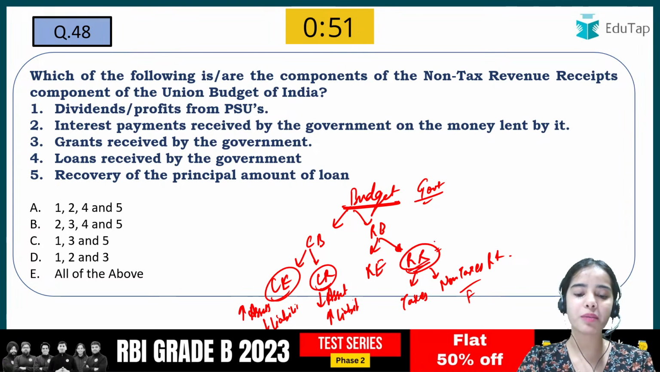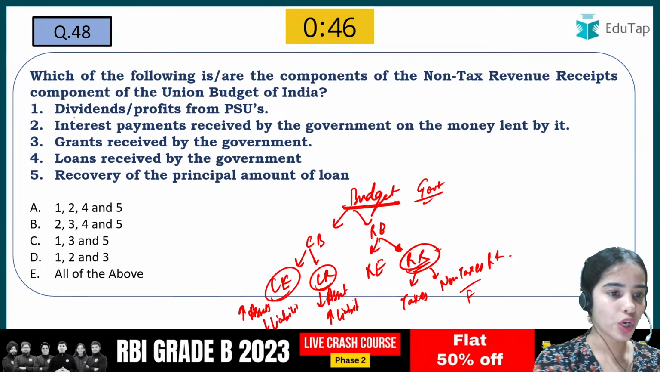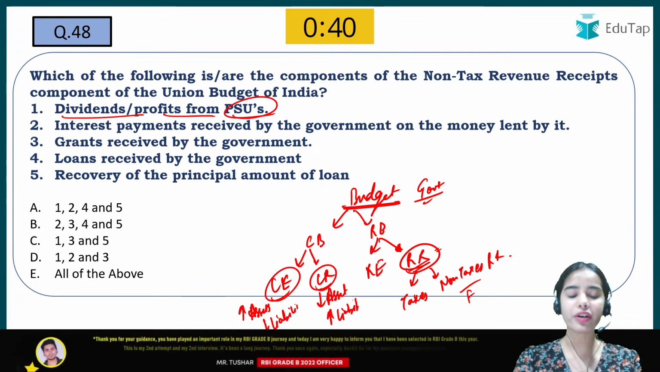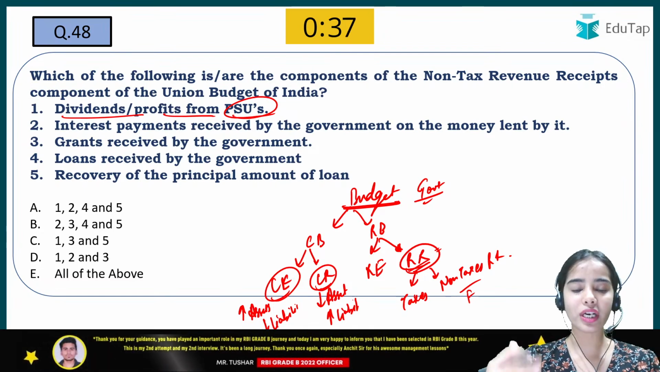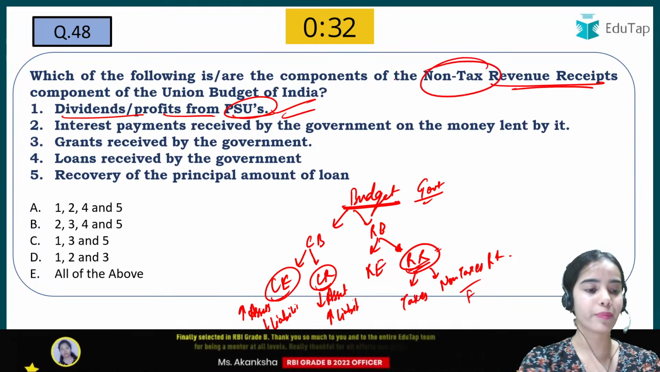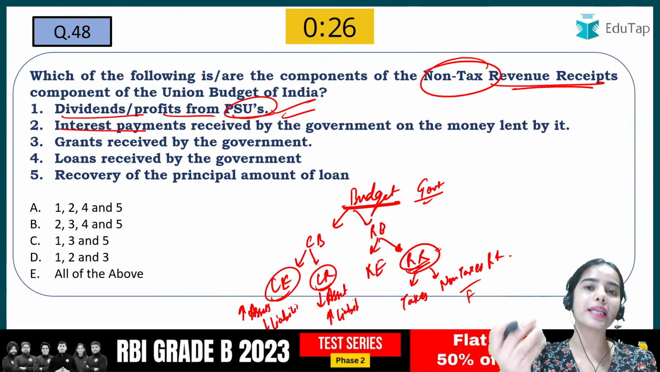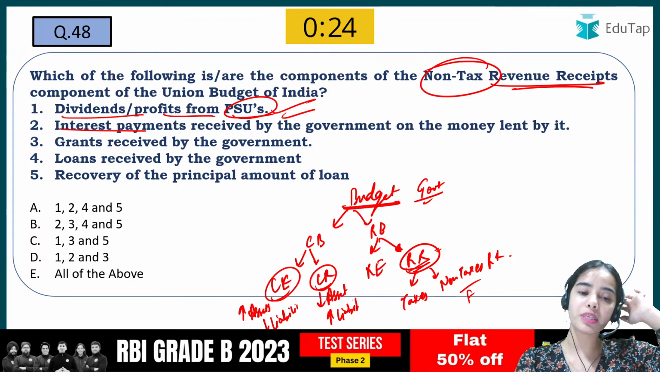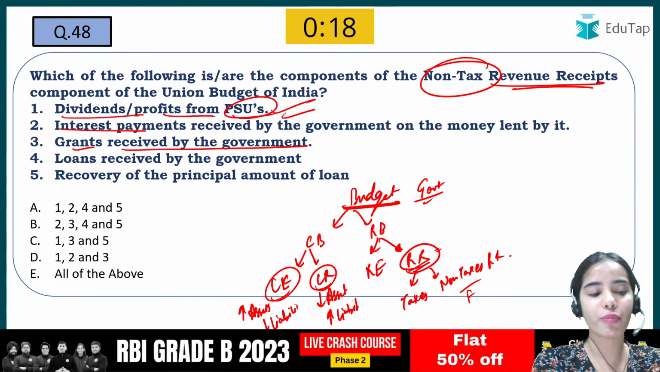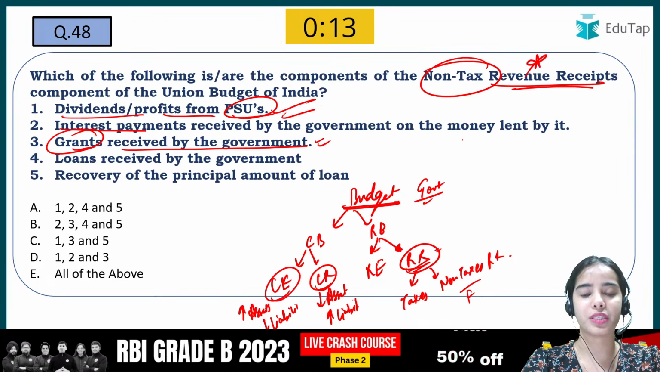So the revenue receipt is the money that the government is getting without reducing the asset and without increasing the liability. So the dividends and profits from the public sector undertakings or public sector enterprises, it is not reducing the asset of the government and it is not increasing the liability of the government. So this is correct. It comes under the revenue receipt, that is non-tax. Interest payments received by the government, again it is not decreasing the asset, it is not increasing the liability. It is the interest payments that is received by the government on the money lent by the government. Grants that is received by the government, the grants are not loans, they are not aids, and that's why they also come under the revenue receipts.